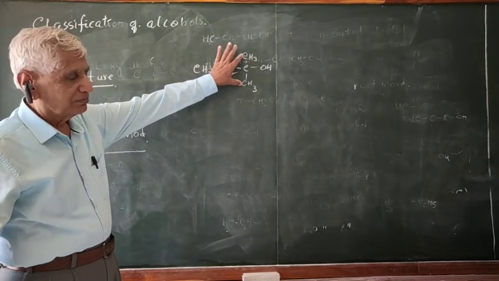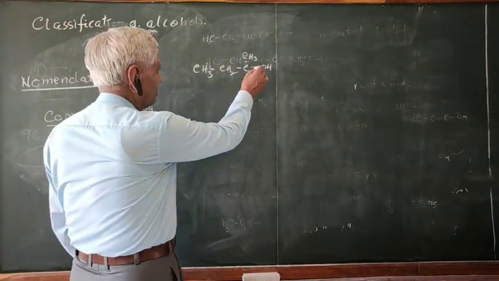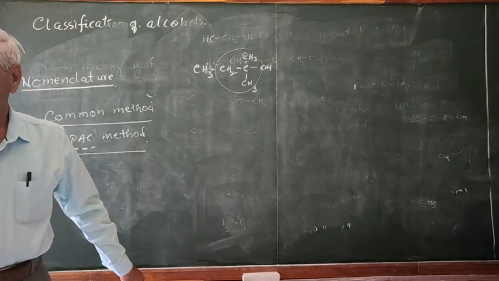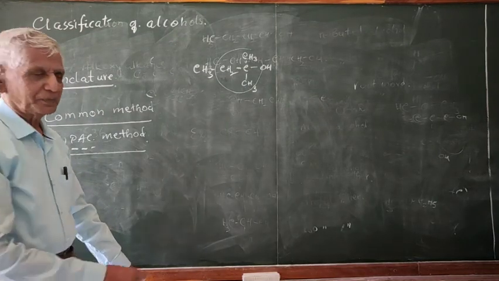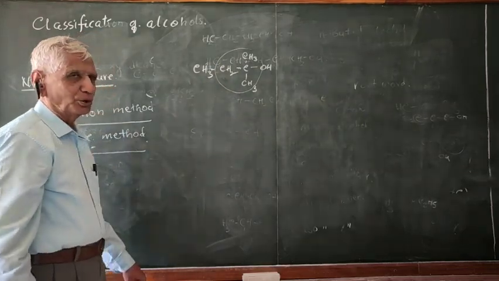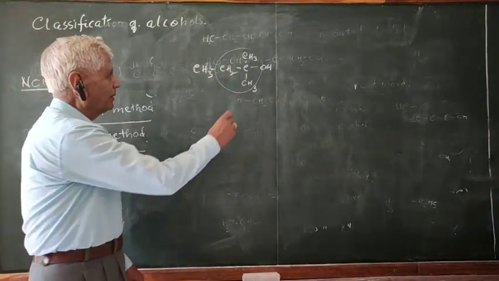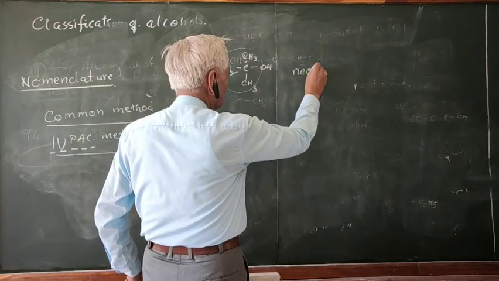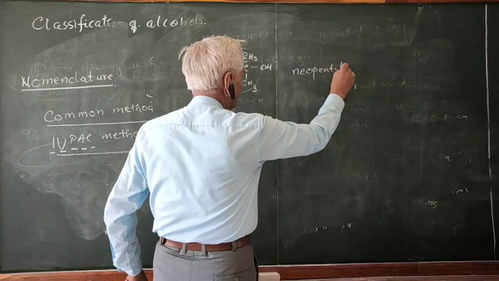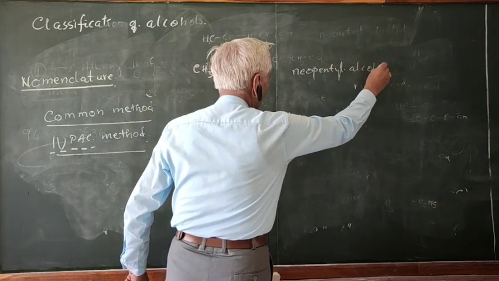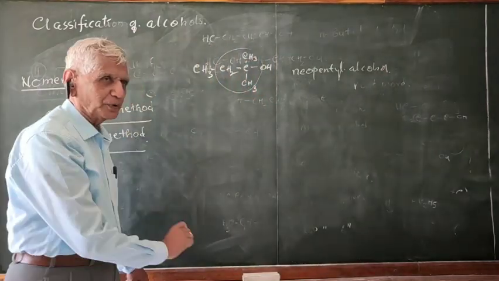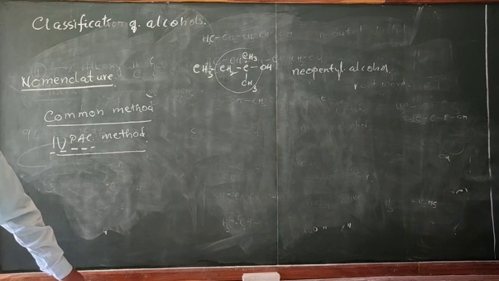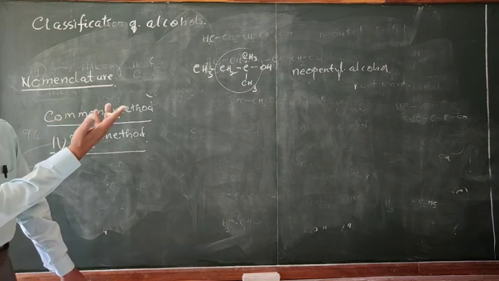This type of branching, what is this type of branching? That just now I had told here. Neo group. Therefore, this compound is called as neopentyl alcohol. Total number of carbon atoms 1, 2, 3, 4, 5. Neopentyl alcohol. So you must be careful in selecting the alkyl group. If you know the alkyl group better, you can name it properly.